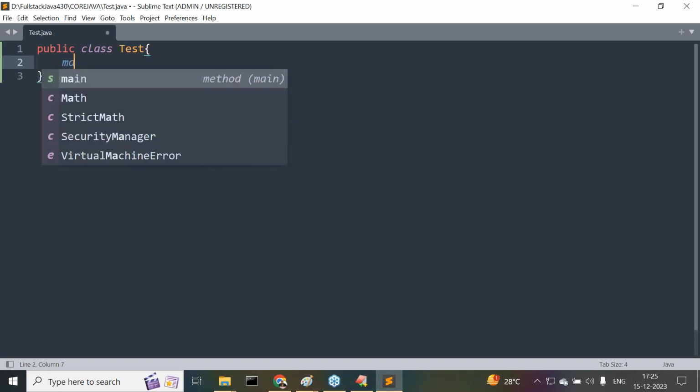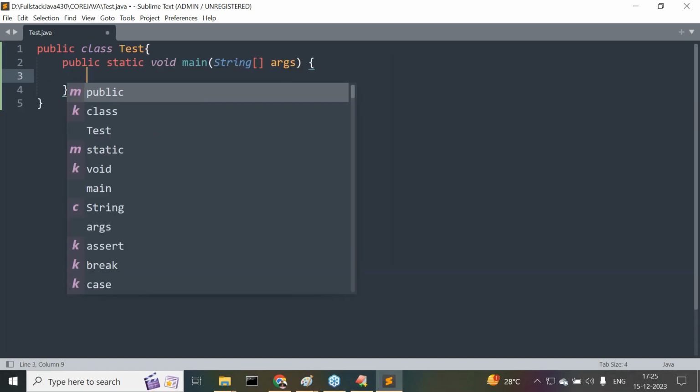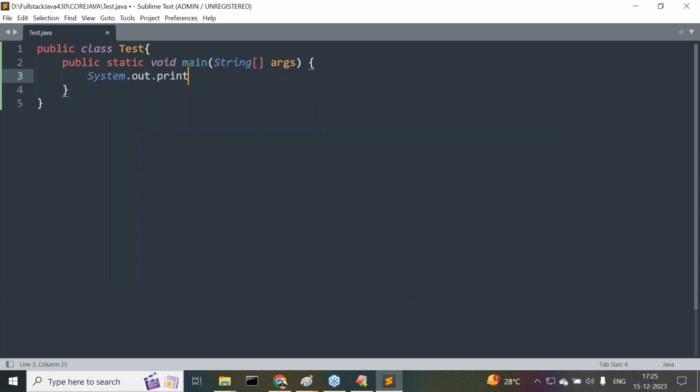This is a class. Now the next one is the main method. Main method is available. Now here I want to write System.out.println of just a welcome message. Welcome to Durgasoft. Like this, we are able to provide some message, and a semicolon. This is my program inside the Sublime Text.